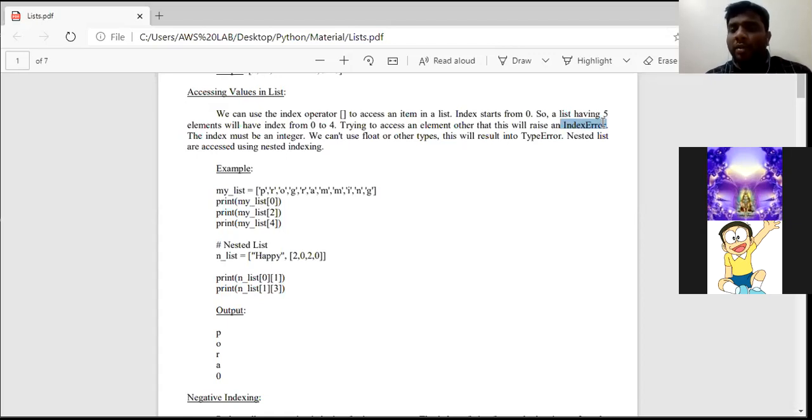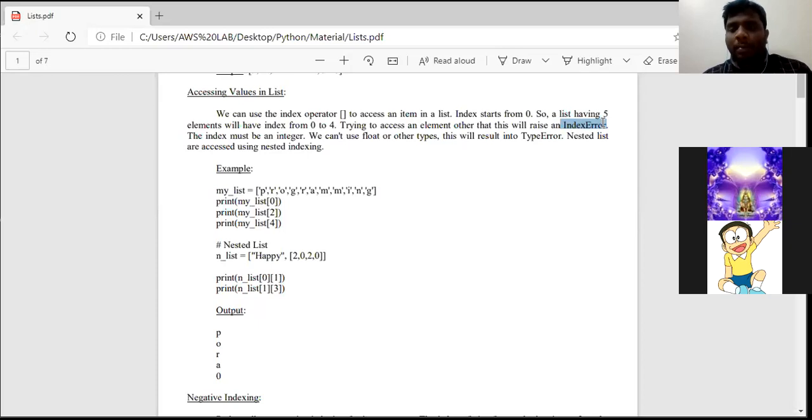Positive indexing starts from 0, that is from left side to right side. Negative indexing starts with -1, that is from right side to left side. Third point, if a user accesses any element beyond the range, then the interpreter raises an index error. Clear?